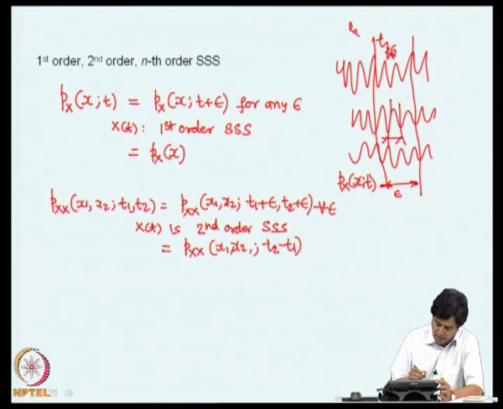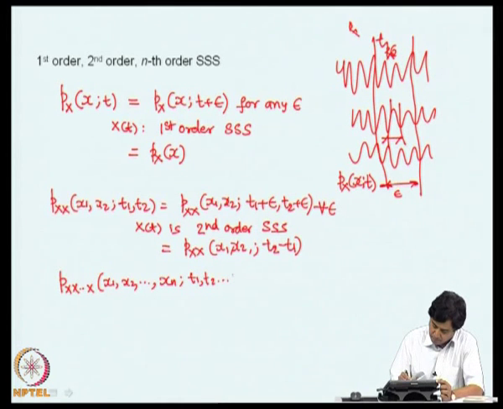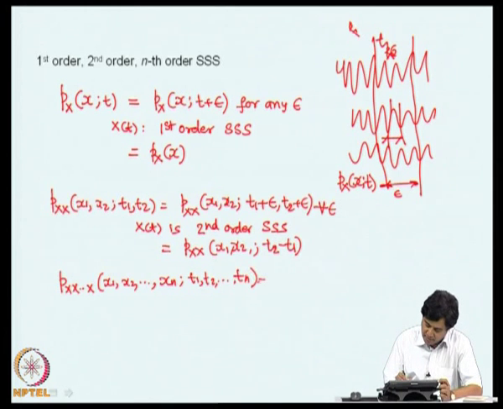Okay. Now, we can generalize this notion and define nth order strong sense stationarity, by considering n time instants. And we shift all these time instants by a distance epsilon.